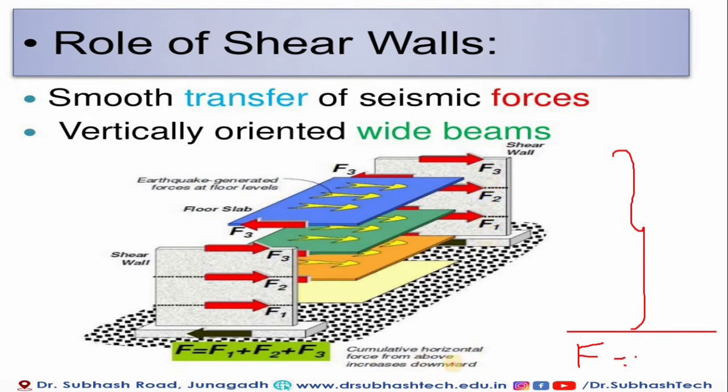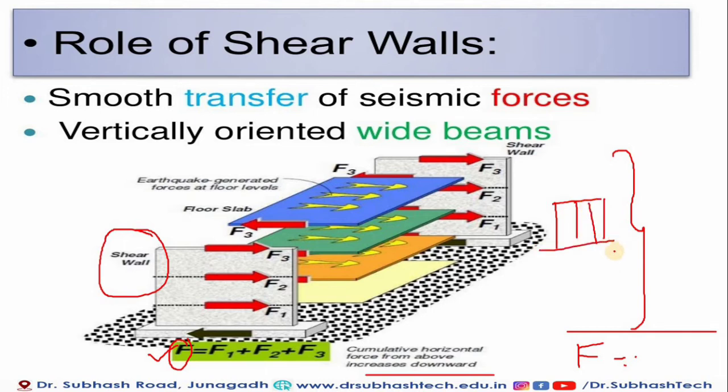So the cumulative horizontal force from above increases downward, and all the cumulative force adds up to the force F. At that time, if we provide the shear wall, it resists this total force, and hence there is no chance of failure of our frame, like beam and column. So it is safe where the shear wall is provided, our foundation is also safe, and the seismic force is very smoothly transferred to our foundation.